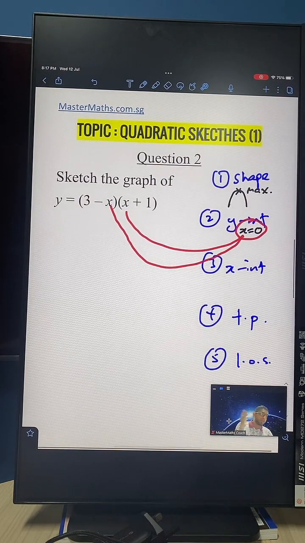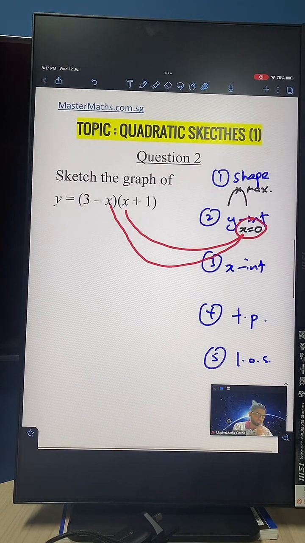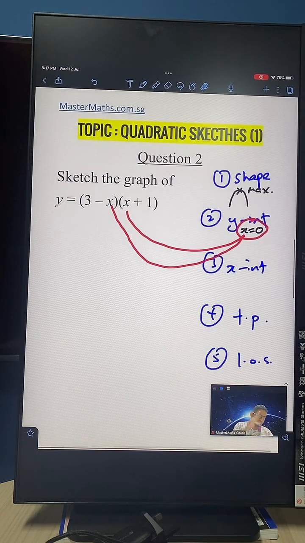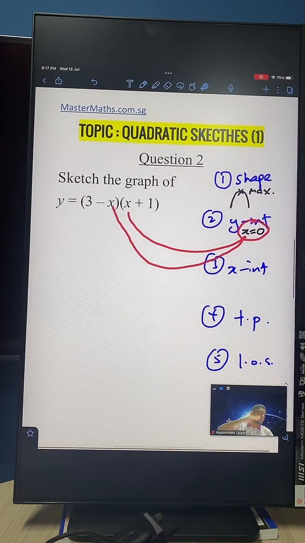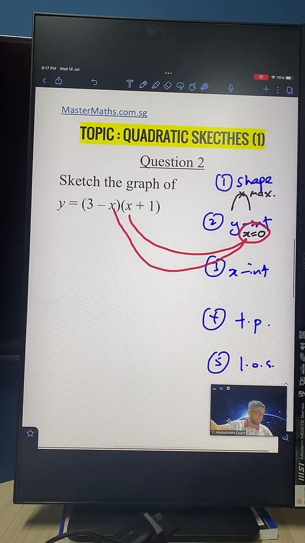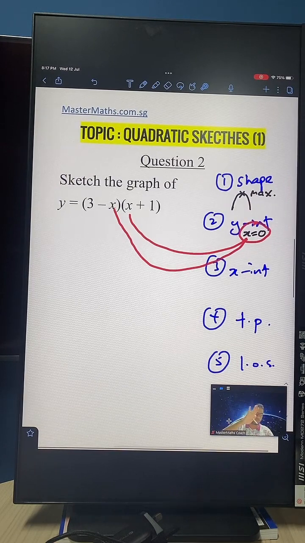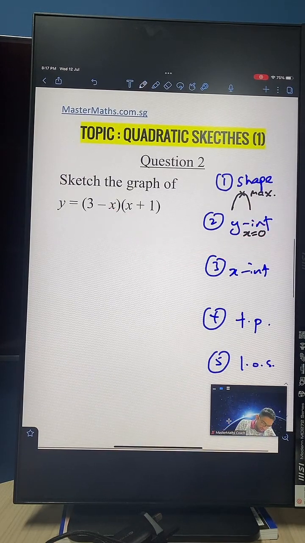Go back to the equation that we have in this question. Assume all the x to be 0, and then you find the y. Make sense? Again, you assume all the x to be 0 and then you find the y. So how does that look? That will look like this.